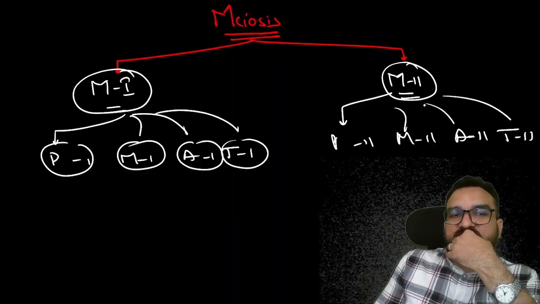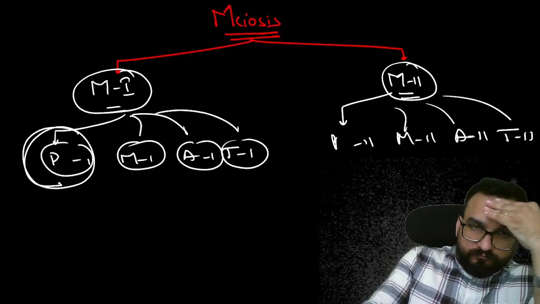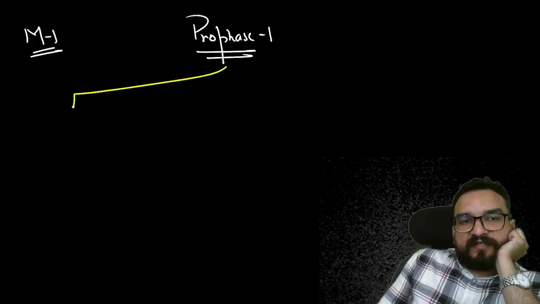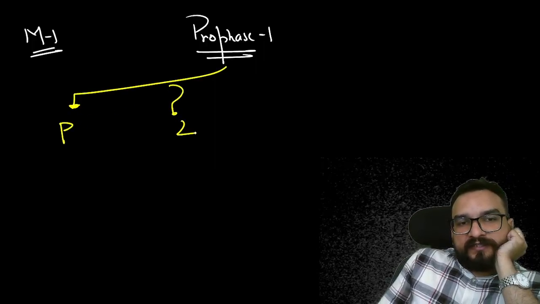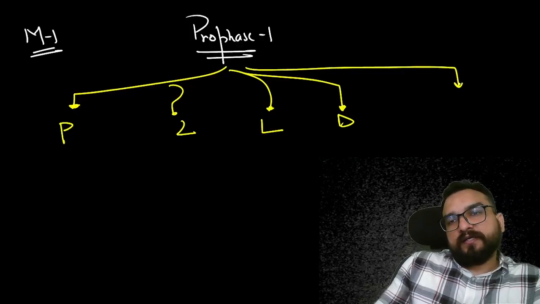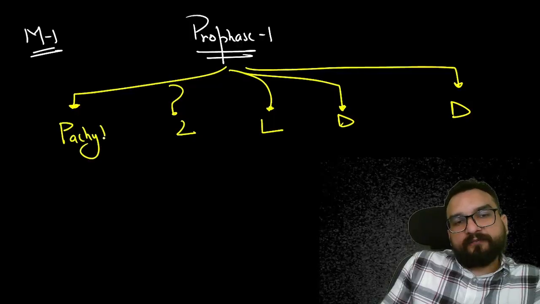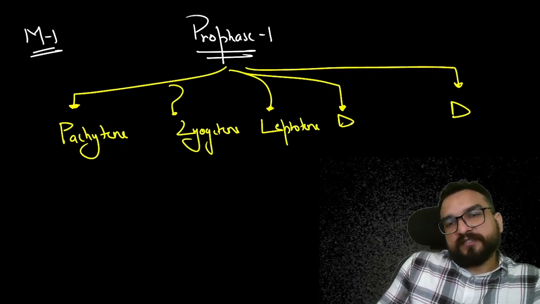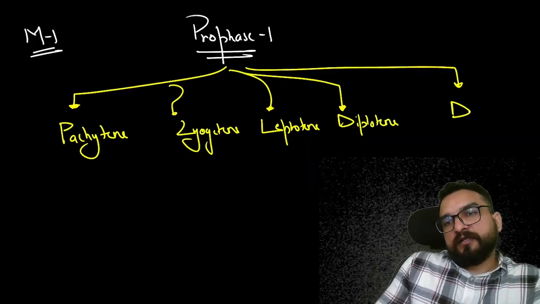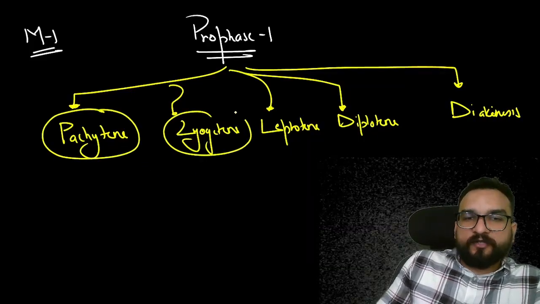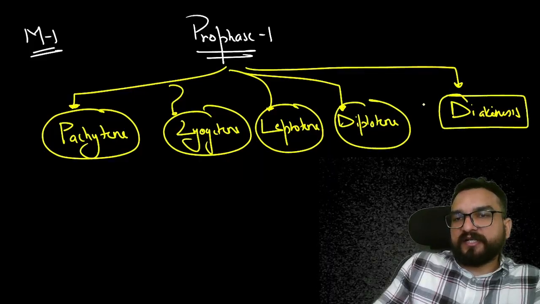The major change you will be finding in meiosis is in P1, which you know as prophase 1 of meiosis 1. In this prophase 1 also you will be finding several stages: L, Z, P, D and D. Pachytene, you have to remember, zygotene, leptotene, this will get remembered after doing it one or two times, guys, diplotene and diakinesis. Pachytene, zygotene, leptotene, diplotene, and the pronunciation is a little different for diakinesis.